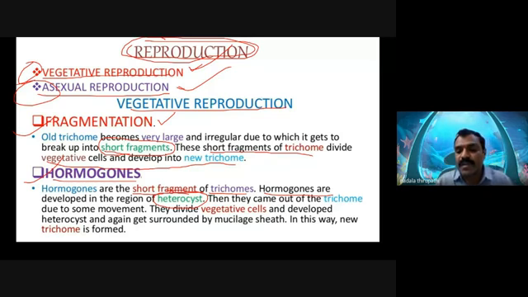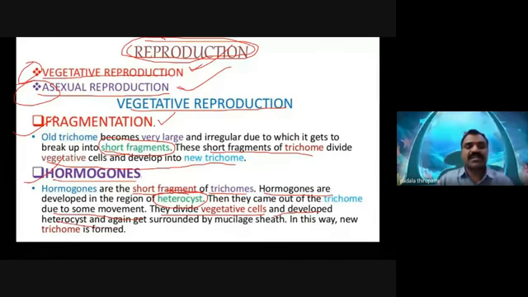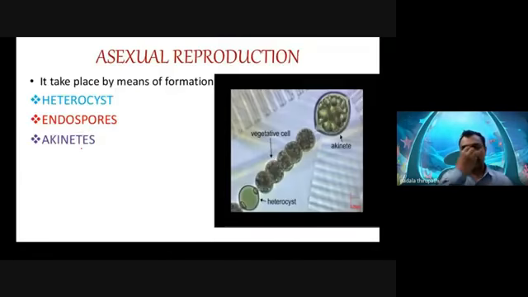And then they come out of the trichome due to some movement. They divide vegetatively, and again get surrounded by a mucilage sheath. In this way, new trichomes are formed.